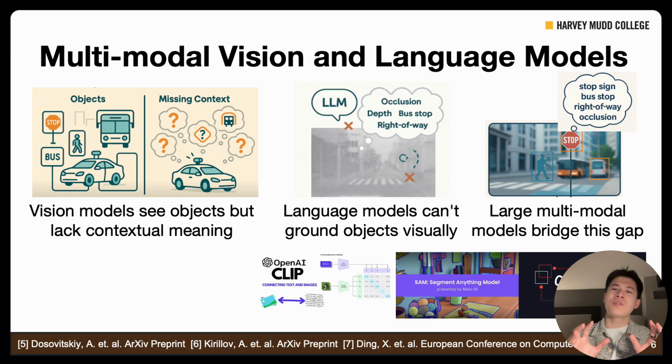However, the large multimodal models, like the ones shown at the bottom, CLIP, which is contrastive language-image pre-training, SAM, the Segment Anything Model, and DINOv2, can bridge this gap. More generally, these models are referred to as foundation models because we can use them as backbone architectures to build any model for a domain-specific task.